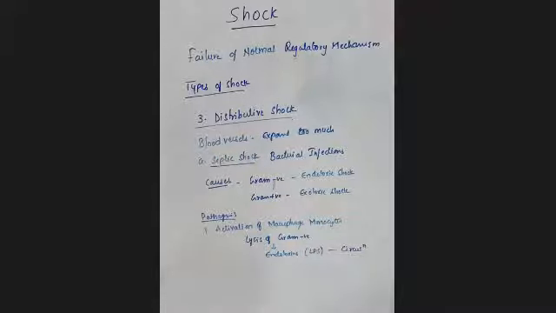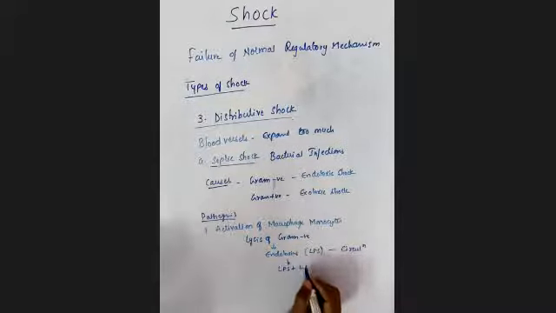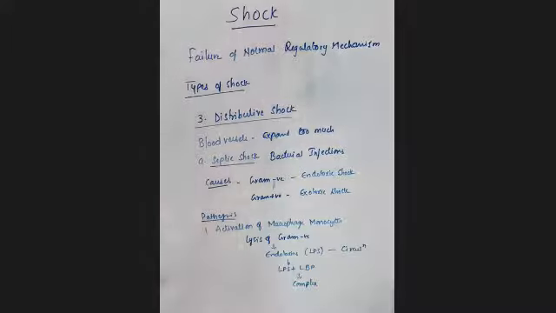This lipopolysaccharide binds with lipopolysaccharide binding proteins and forms a complex. This complex binds with CD4 of the macrophage, and immediately it releases different types of cytokines.